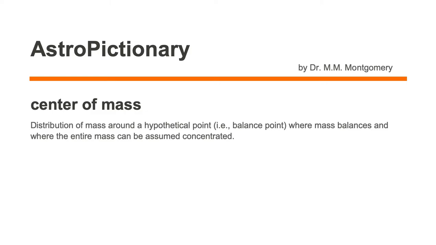Center of mass is the distribution of mass around a hypothetical point, otherwise known as the balance point, where mass balances and where the entire mass can be assumed concentrated. Let's look at the first part of this definition. It's the distribution of mass around a hypothetical point where mass balances.